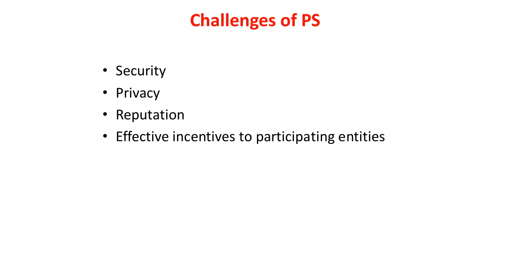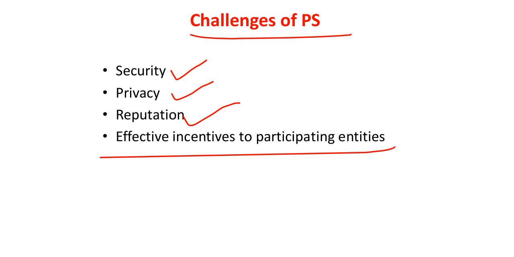Again, having said that, you have several limitations or bottlenecks as well, right? So they are referred to as the challenges: the security, the privacy, right? Reputation, effective incentives to participating entities. Whenever you try to collect the data from different people, whether they voluntarily agree to collect and share the data, that is a different thing.